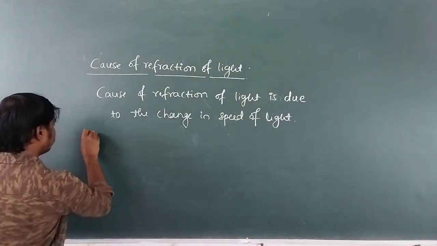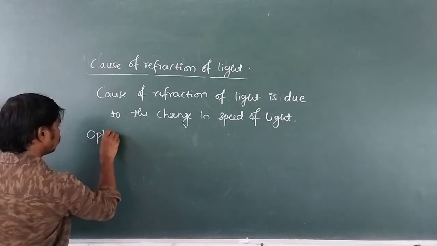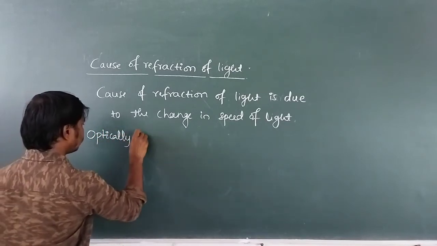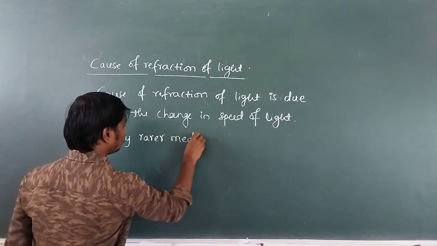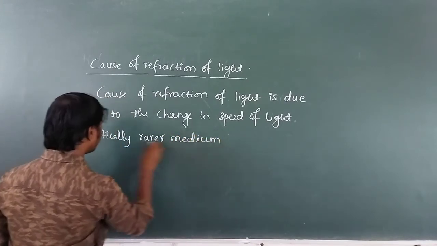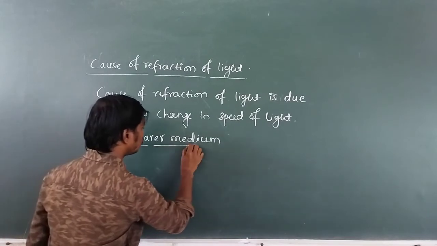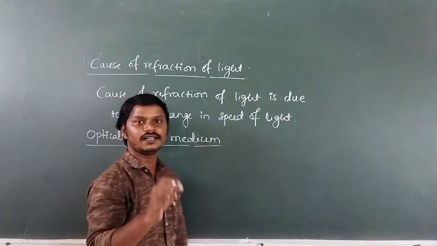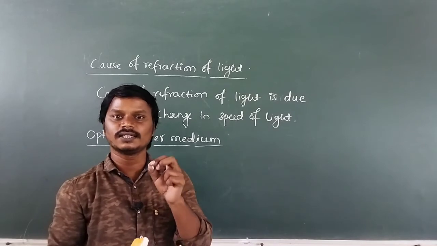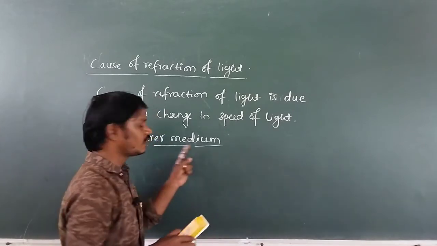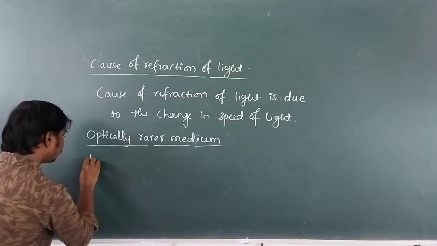Optically rarer medium. So what do you mean by optically rarer medium? In the given pair of media, the medium in which the speed of light is more is called optically rarer medium.